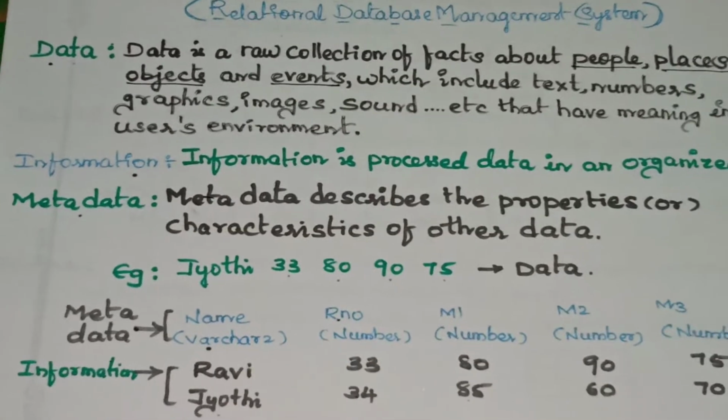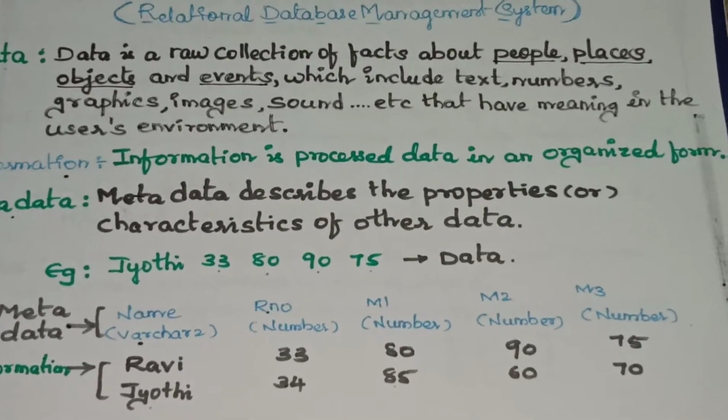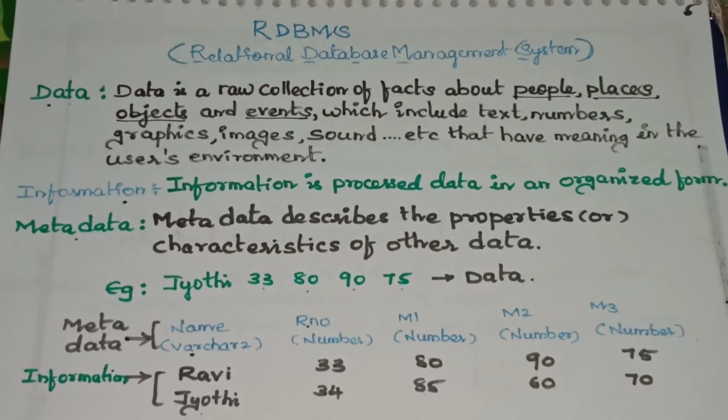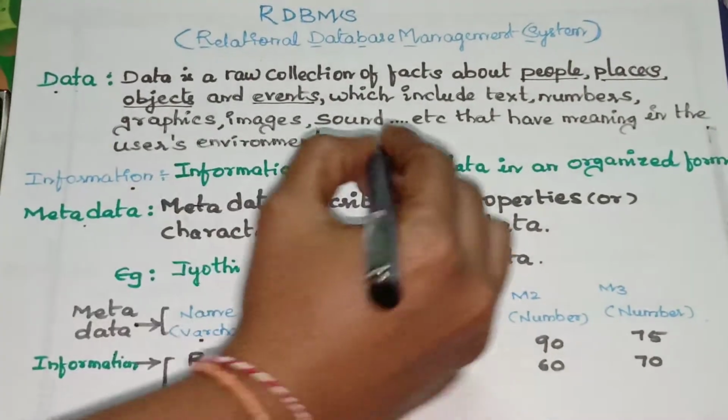Okay, and the second one is information. Every data should be processed in a computer. After processing the data, it produces information, so it is treated as processed data.